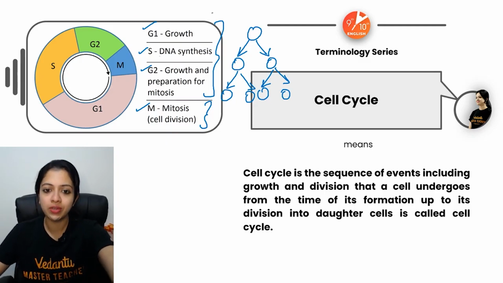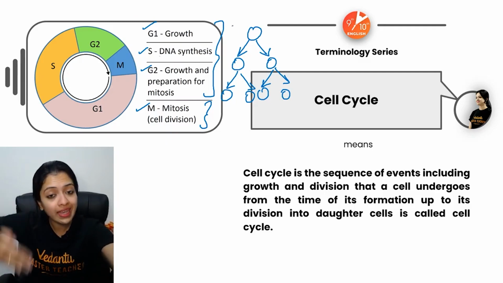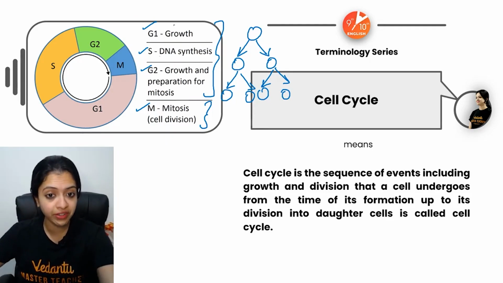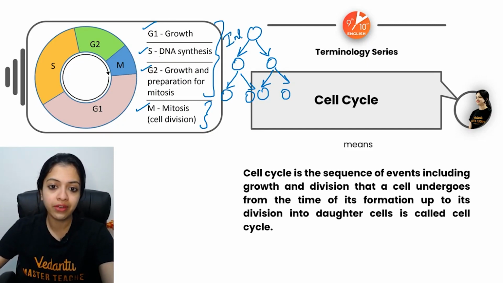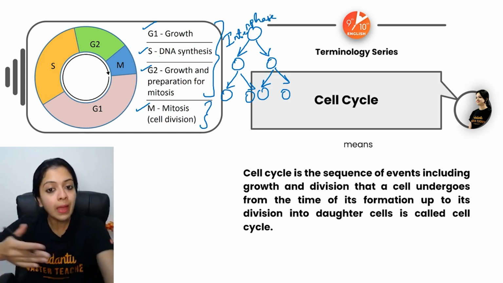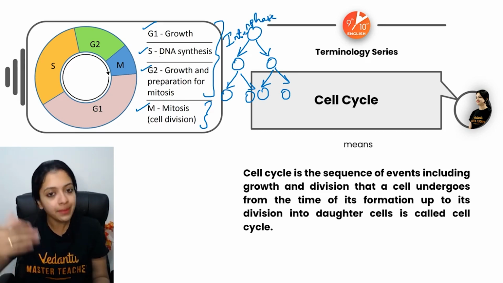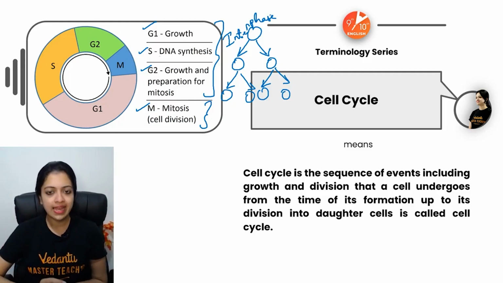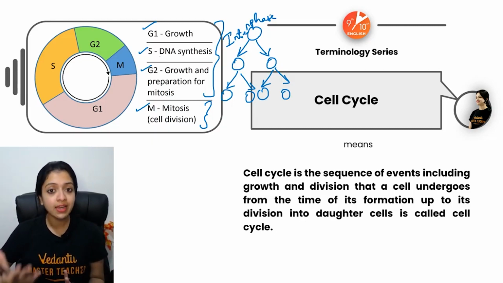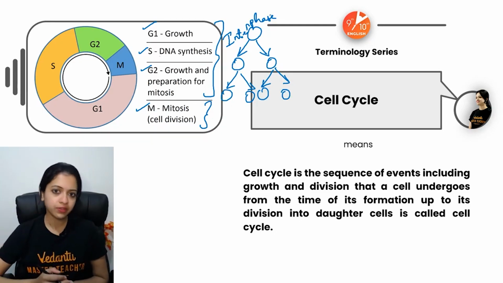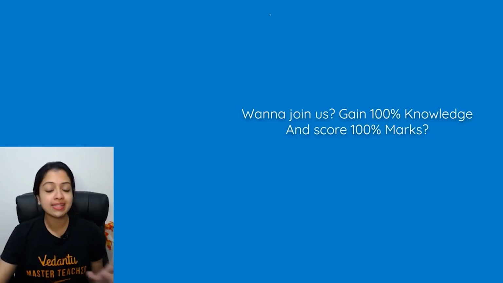So basically, we can say that preparation stage, mitosis, then it will be preparation stage of these cells, mitosis of those cells. And then it would be preparation of these cells and then mitosis of those cells and so on. So basically, this is how the cycle occurs. These three stages together, since they occur between successive mitotic divisions, we could call them interphase. Right, children? Interphase. Because inter stands for between. Right? Between successive mitotic divisions. This is how it occurs. An interphase is comprised of all the kinds of growth and preparation that a cell would need to undergo cell division. All right. So this is what the cell cycle is.